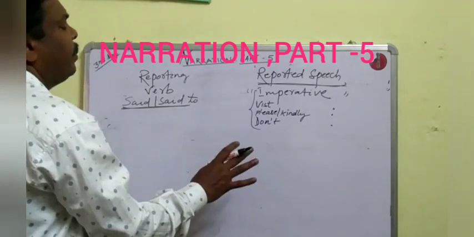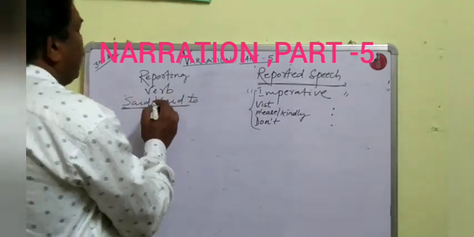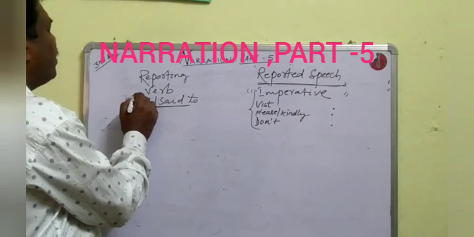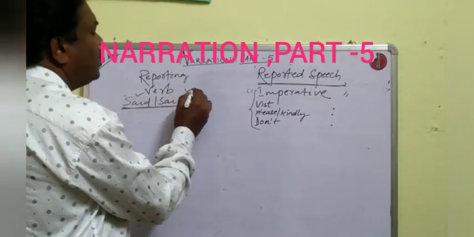Is it clear? So how shall we change it? We shall change the reporting verb said or said to.